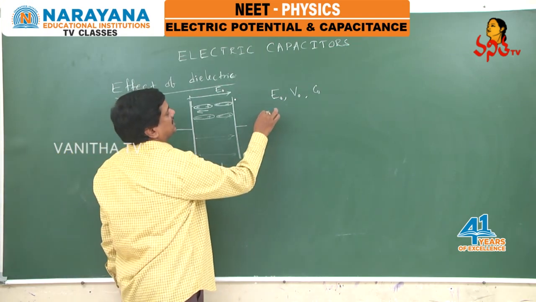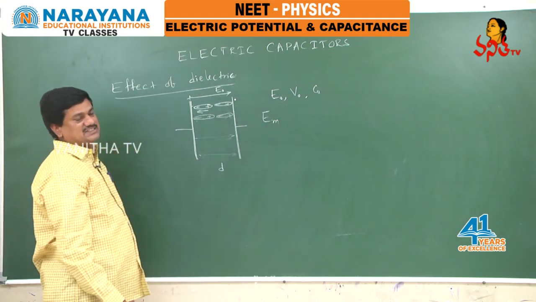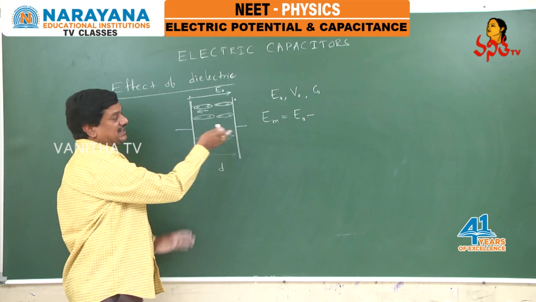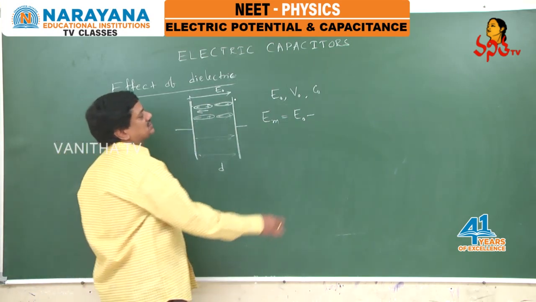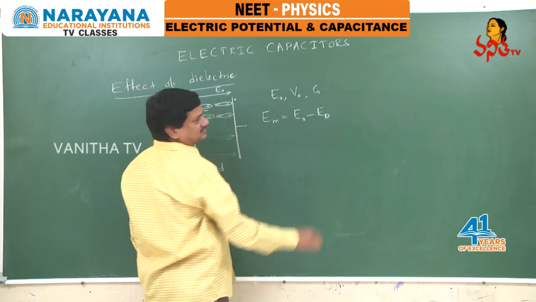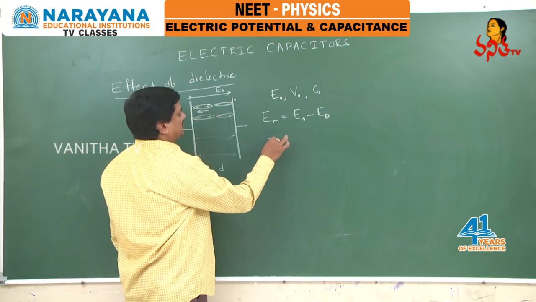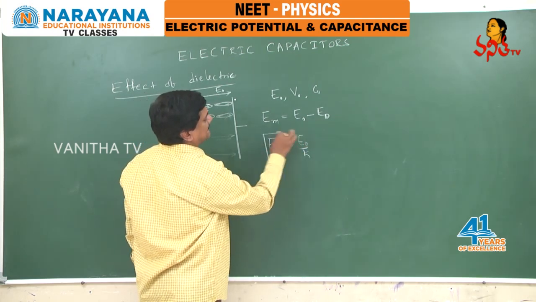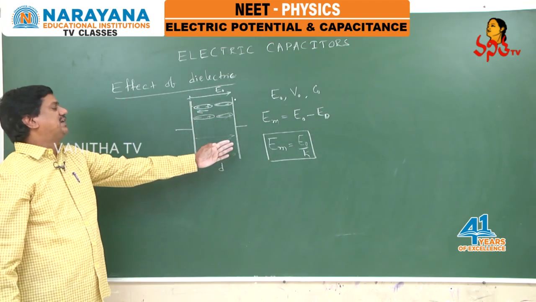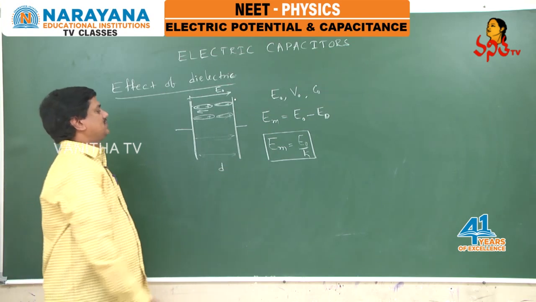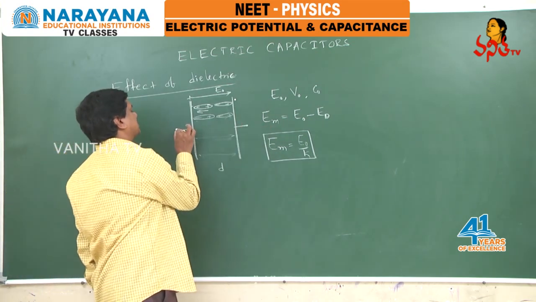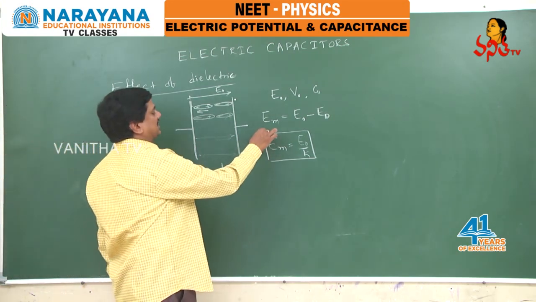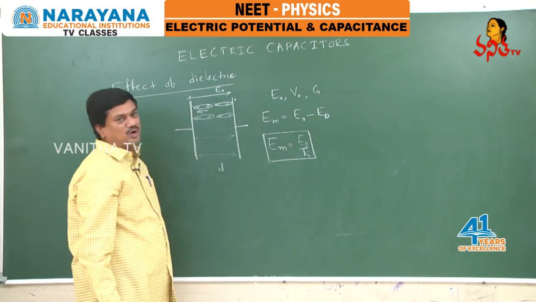That means the electric field intensity with a medium is equal to the actual field minus the field developed in the opposite direction. So that's why, because of the dielectric, or in general, if K is the dielectric constant of the medium, E with the medium equals E naught by K. So the electric field intensity decreases by K times. This is the situation when the battery is connected or disconnected. We have not discussed battery disconnection. If the battery is disconnected, what happens to the electric field intensity? It will decrease, it will become E naught by K.